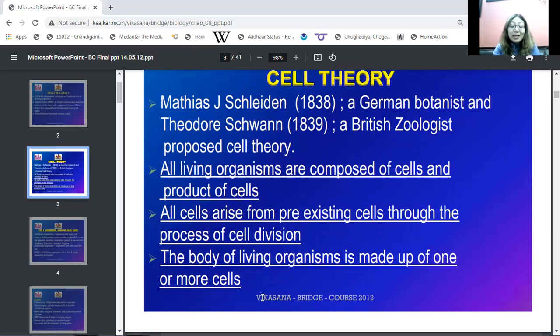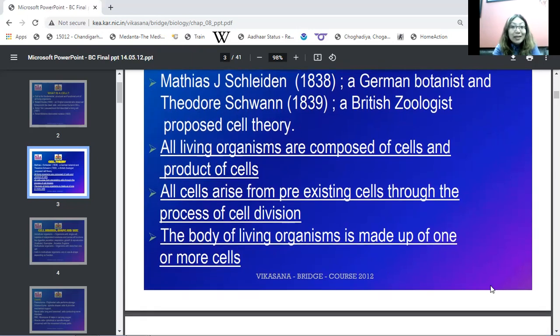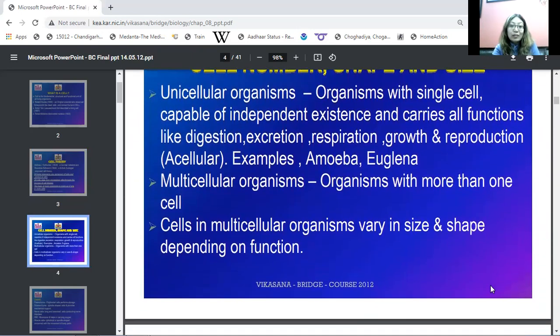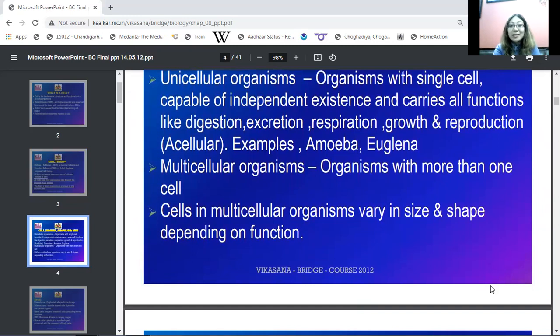That means the organisms can be unicellular, consisting of one cell, and they can be multicellular, consisting of many cells. So according to their number of cells, the organisms are categorized into two categories: unicellular organisms and multicellular organisms. Unicellular organisms consist of a single cell. The single cell is capable of performing all kinds of life processes. They are independent in their existence, like amoeba and euglena. They are microorganisms which can perform all their body functions with the help of their single-cell body.